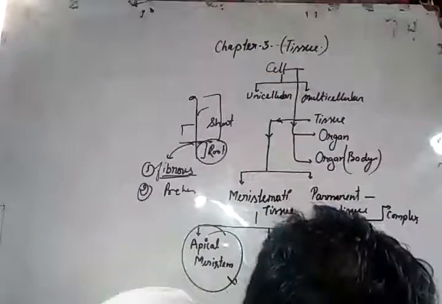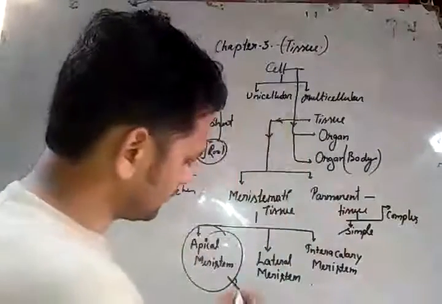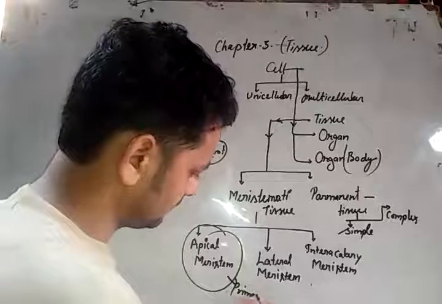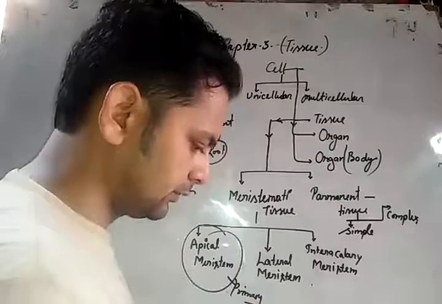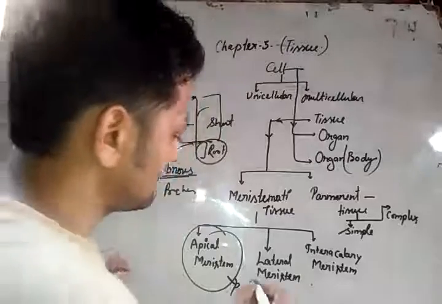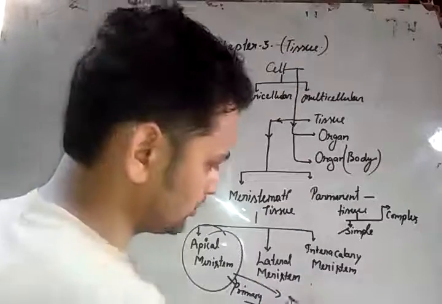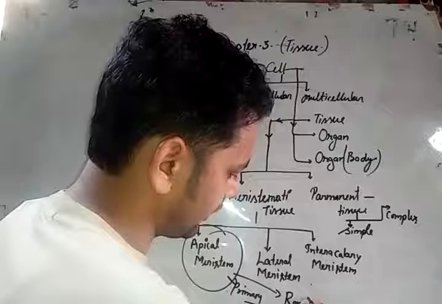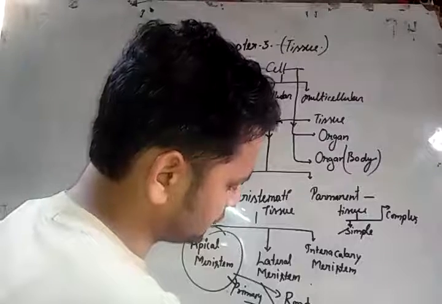These are known as primary growth. They grow in the roots and also in the shoot.